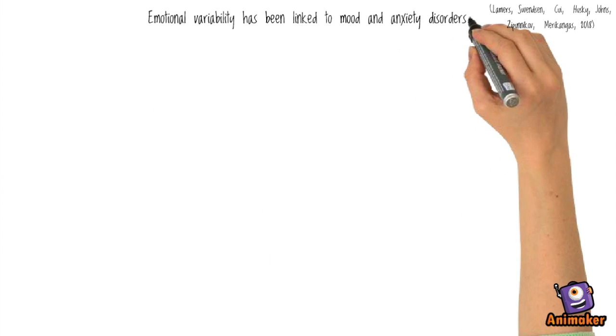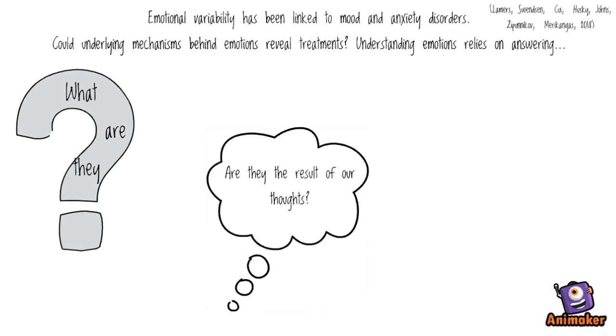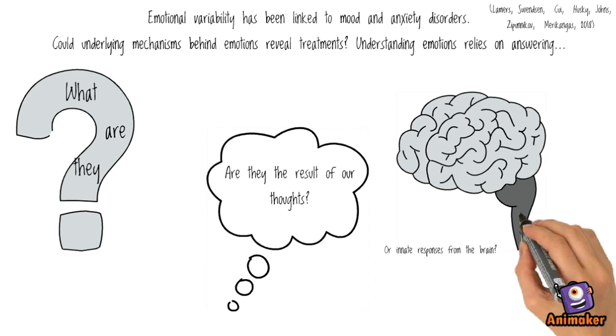Emotional variability has been linked to mood and anxiety disorders. Could underlying mechanisms behind these emotions reveal treatments? Understanding emotions relies on answering what are they? Are they the results of our thoughts or innate responses from the brain?